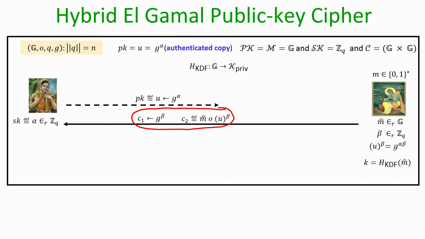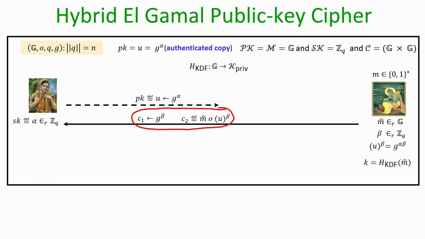So what we do here is we assume that apart from the description of the cyclic group, generator, group order and so on, we have the description of a key derivation function big H publicly available, and assume that the key derivation function maps elements from the group G to the key space of the symmetric key encryption scheme that the sender is now going to use.